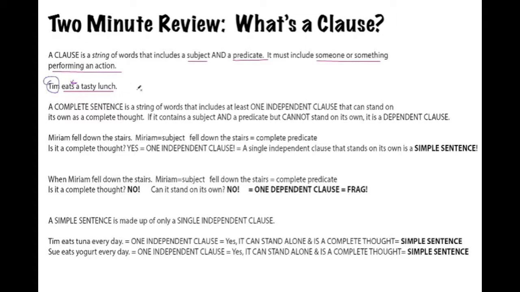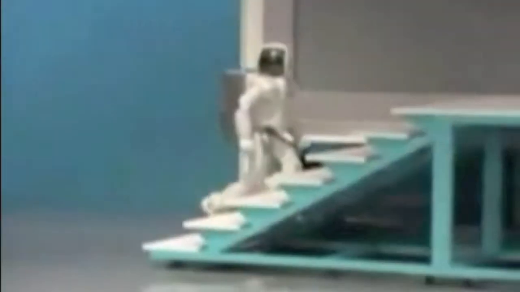Let's just recircle this. Now, a complete sentence is a string of words that includes at least one independent clause that can stand on its own as a complete thought. If it contains a subject and a predicate, but it cannot stand on its own, meaning it doesn't make sense, it is a dependent clause. So here's an example. Miriam fell down the stairs. I often use examples with people falling. I suppose it's because I have a tendency to do so myself.